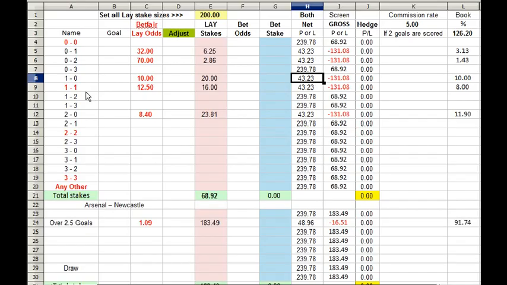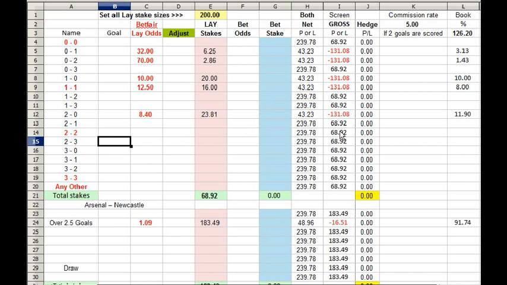If it finished up at 1-all, we finish up with 43.23 in the under 2.5 goals part of this trade that we've done in correct score. And if it was more than 1-all, we would finish up with £48.96 after commission, which is a bit different from the £51 or so that we saw earlier.